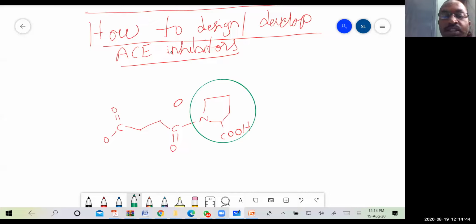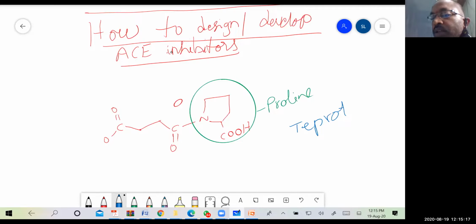Then why did they join this proline to succinic acid? Because there is a logic, right? This is also a GPAT question. They have seen that a compound isolated from the frog, teprotide.